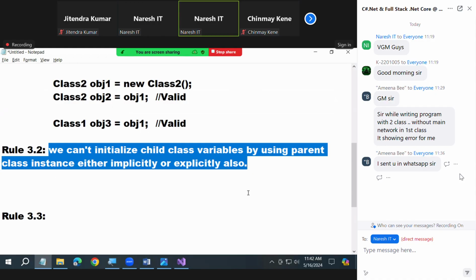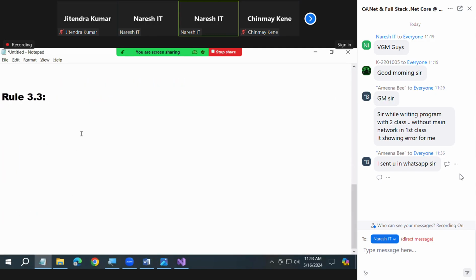Did you understand why I used the word implicit and explicit? If you do a direct assignment, that is implicit, not possible. You're trying to do a conversion, that is also not possible. Implicitly also not possible, explicitly also not possible. Okay. So listen, all of you. Very simple here. I did not tell anything great. Very simple thing I said here.